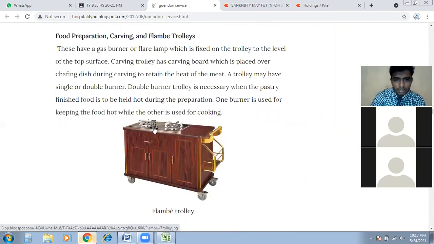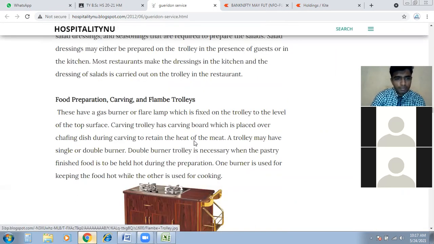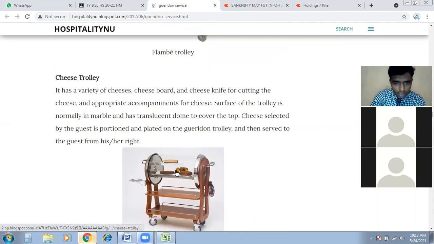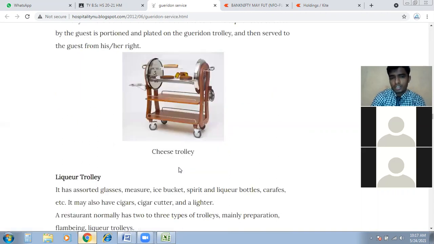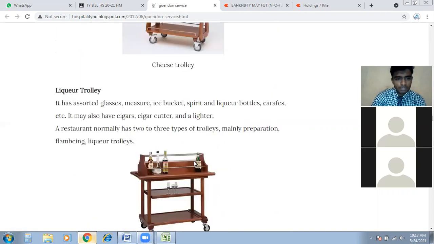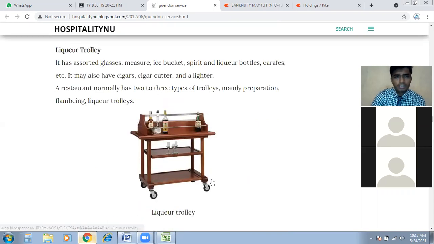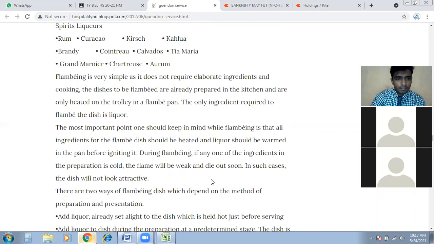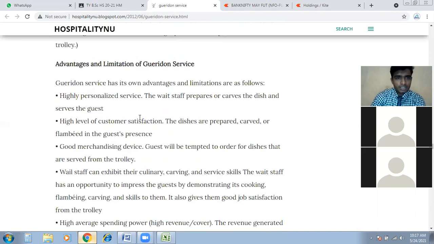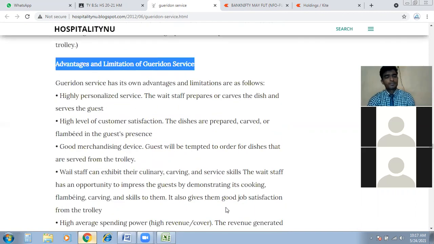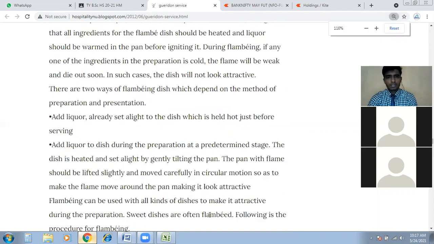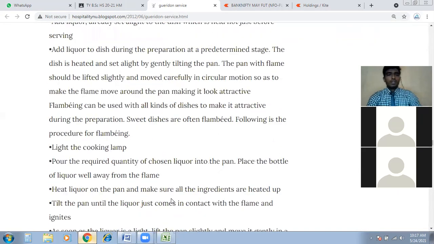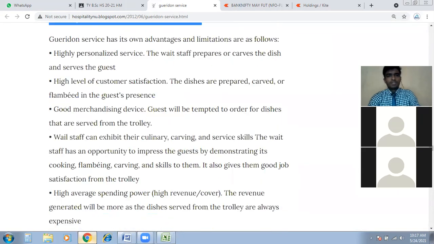These are the burners and the stoves where we make flambe. This is the pastry service. It is also the cheese trolley, which also comes into gueridon. This is the liquor trolley, which is a part of the gueridon service as well. Then flambe, you know. Advantages and limitations of gueridon service are right here. You can see this, right? I will zoom in one more time.